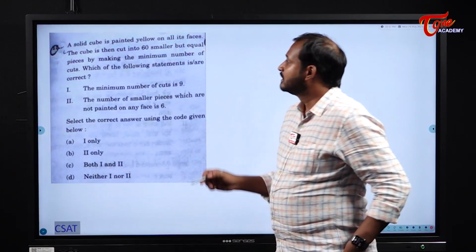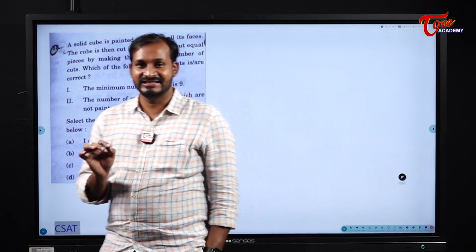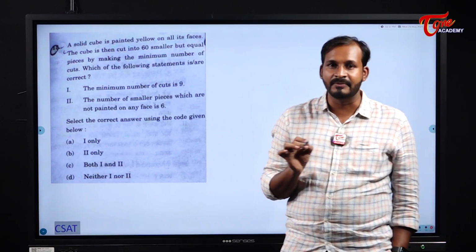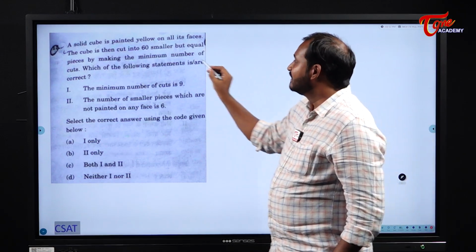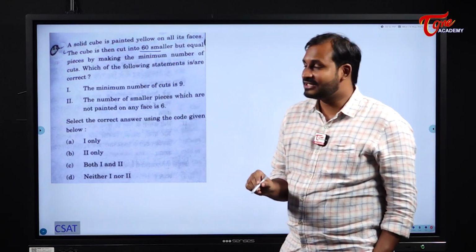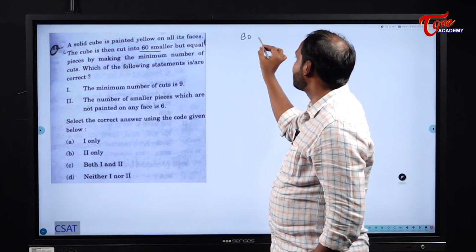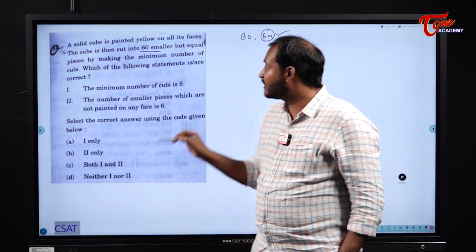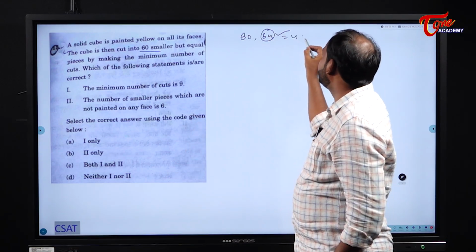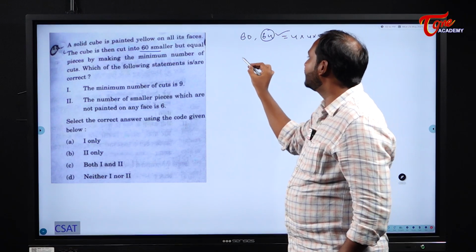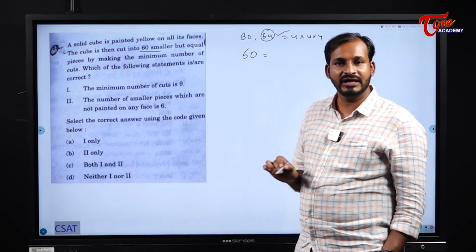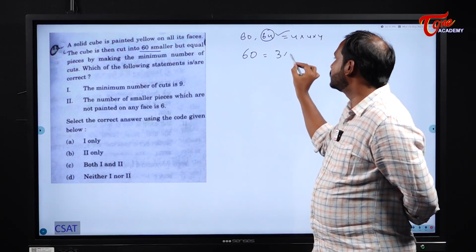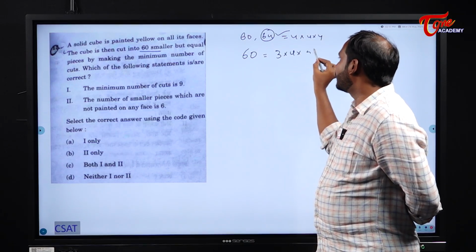See here, this one. I discussed this type of question while discussing the cubes and all those concepts. Did you remember? See, this is 60. Instead of 60, if it is 64, we would have solved it very effectively, right? Why? Because we can write it easily with 4 into 4 into 4. But here they given it as 60. How I will get 60, students? General, the basic awareness is 3 4s are 12, 12 5s are 60.